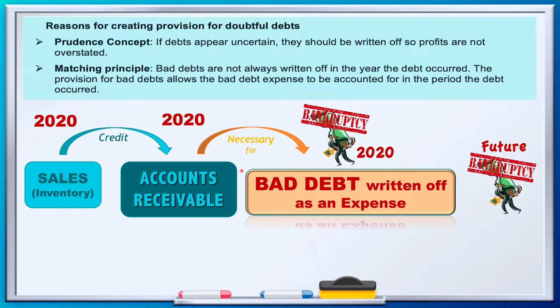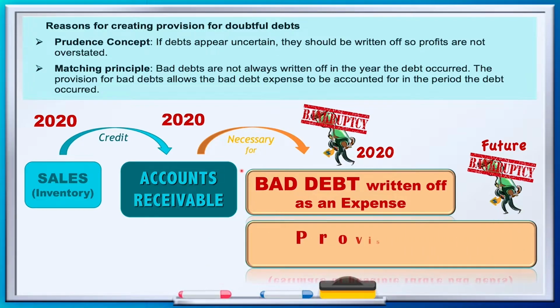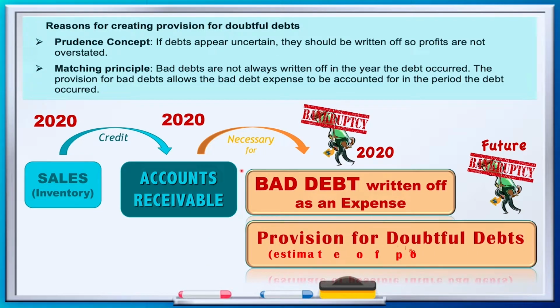So we find it necessary to also create a provision for doubtful debts, which is an estimate of the possible future bad debts. Then we can account for those probable bad debts in our current year, 2020, and we have just matched the expenses to the revenue for 2020. So this is for the reasons.